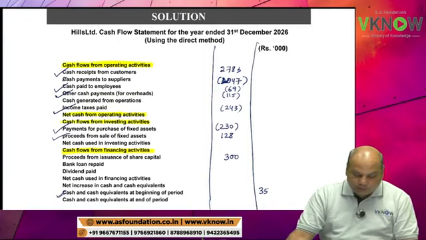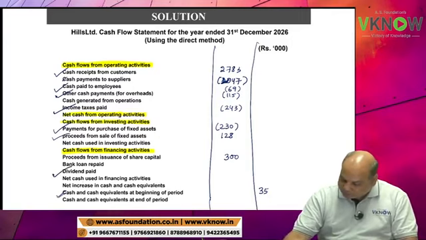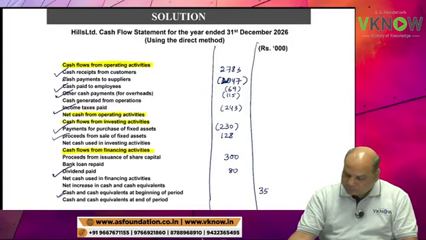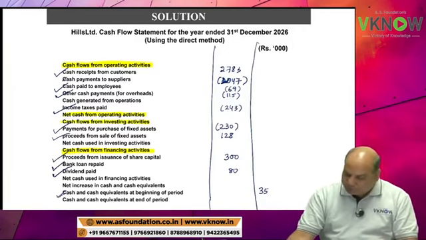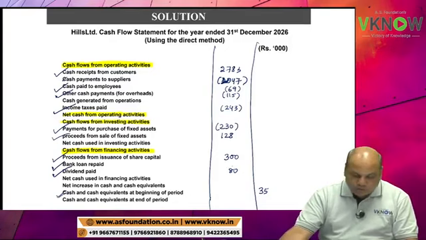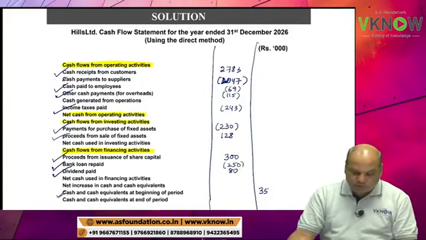Then dividend 80. Dividend in financing activity, dividend paid 80. Then repayment of bank loan. Repayment of bank loan, financing activity, is 250.